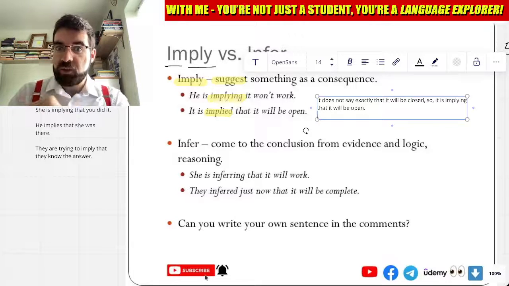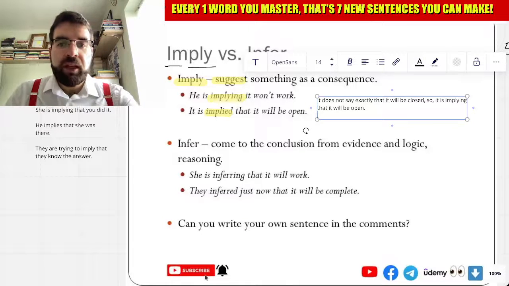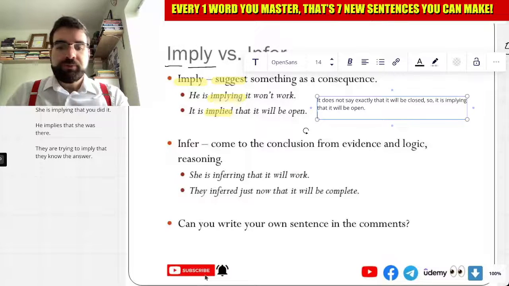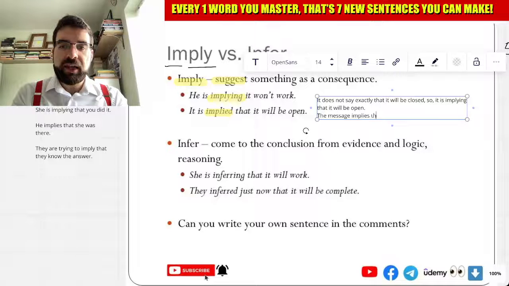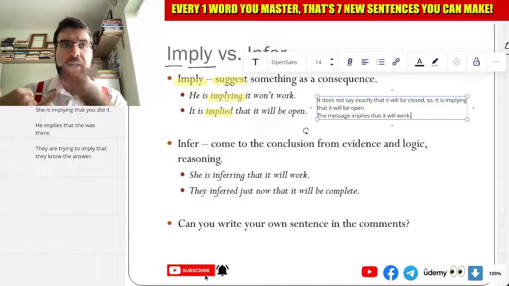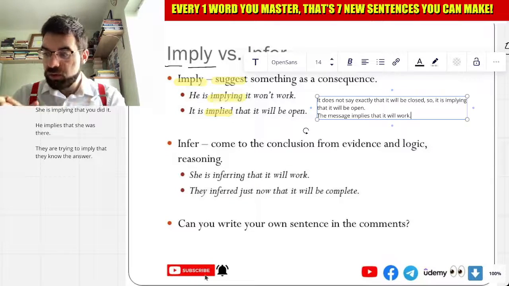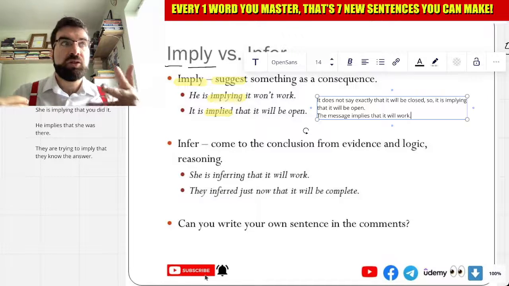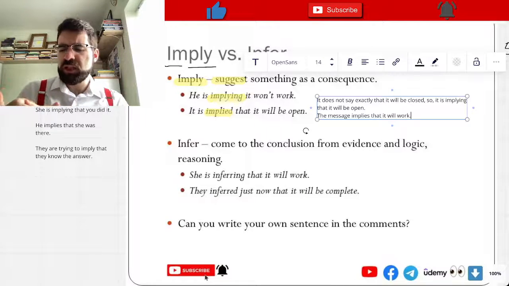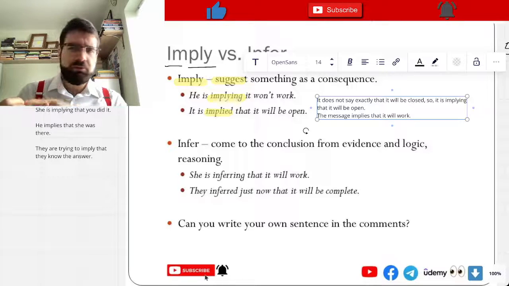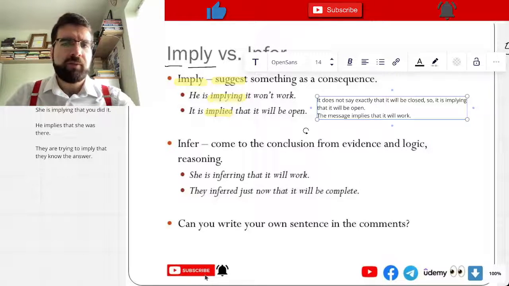How cool is that, language explorers? It is implied that it will be open. The message implies that it will work. This text message implies that it will work, but it doesn't say it explicitly. It just implies. Like, well, I think so. Look at this word, look at the sentence. I think it will work. How cool is that?